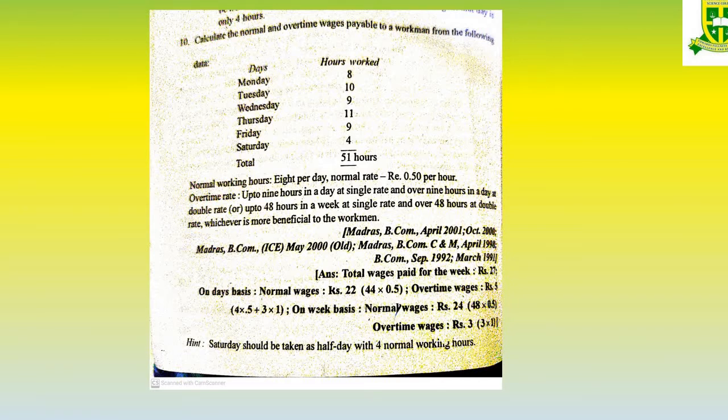They have asked to calculate for 48 hours weekly also. Weekly you have to work for 8 hours per day, so 6 days, 6 into 8, 48 hours he is working. So for the week, up to 48 hours we have to pay a single rate. If it is over 48 hours we have to pay the double rate. This is the thing which is given.